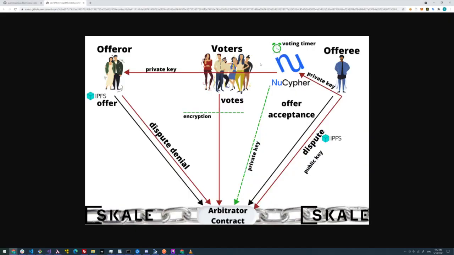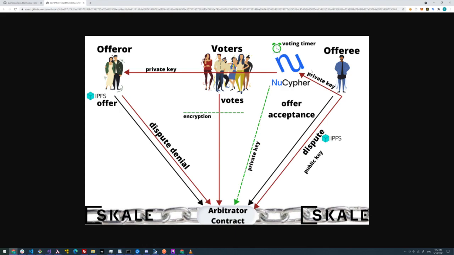I'm going to go back to the chart again. There's a couple things that we weren't able to complete for the hackathon. So we wanted to encrypt vote results until the voting deadline, and we weren't able to finish it. But our idea was the plaintiff who opens up the dispute, so in this case the landlord, would generate some private key, and only they would have access to it.